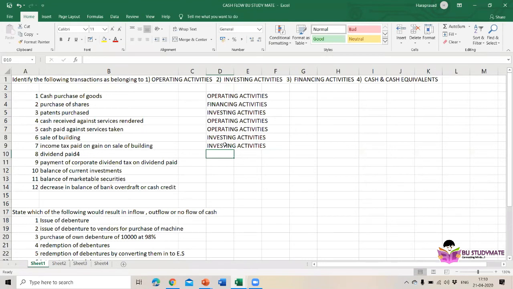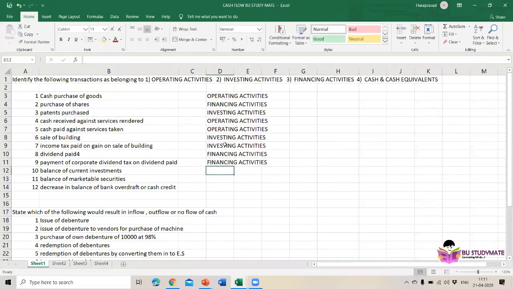Dividend paid is obviously financing activities. Then payment of corporate dividend tax on dividend paid. While giving the dividend, you have to pay the corporate dividend tax. This comes under financing activities.